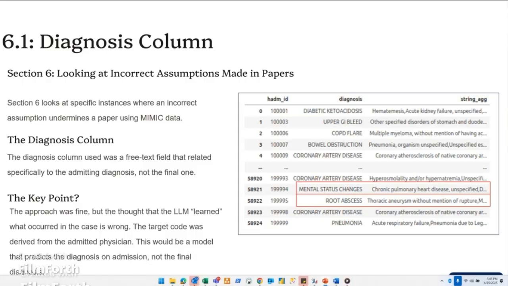For this diagnosis, they used the LLM, and they tried to say that the LLM learned. They compared that with the diagnosis at the wrong time. They should have compared it with the final diagnosis, not the admitting diagnosis.